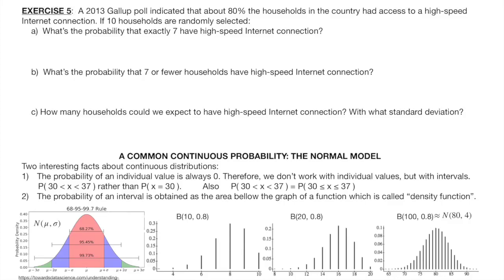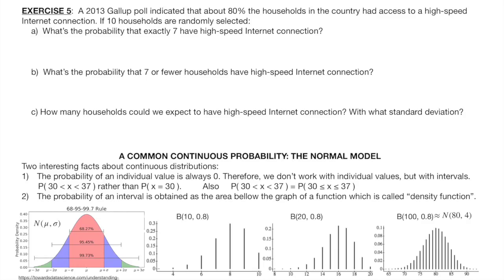Exercise 5. Here we have to work again with the binomial model. The parameters are number of trials 10 and probability of success 0.8. The success is having the highest speed internet connection. Somebody could be concerned that if these households are selected without replacement, maybe the trials are not independent because after selecting the first, there is one household fewer in the population.